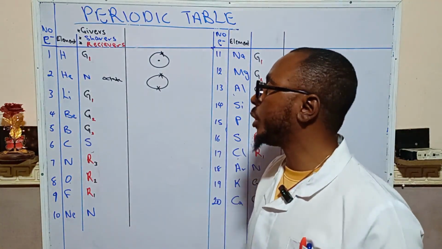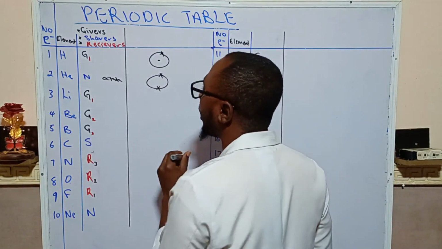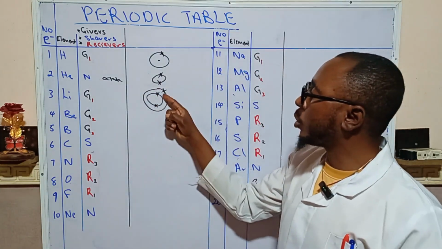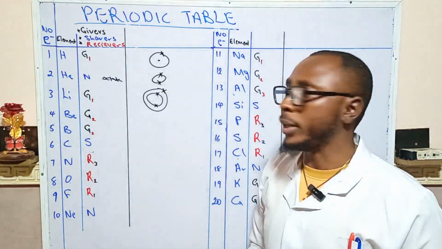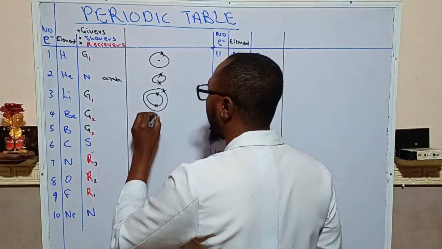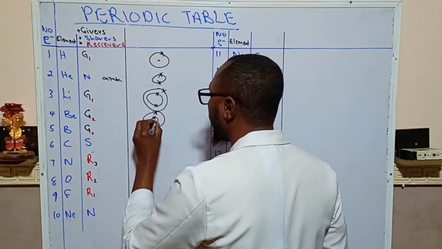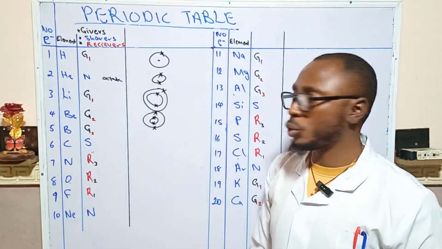Then let's go to lithium. Lithium is a giver that has only one electron in its outermost shell, so it can only give one. Beryllium is also another giver, which has two electrons in its outermost shell, so it can give two.